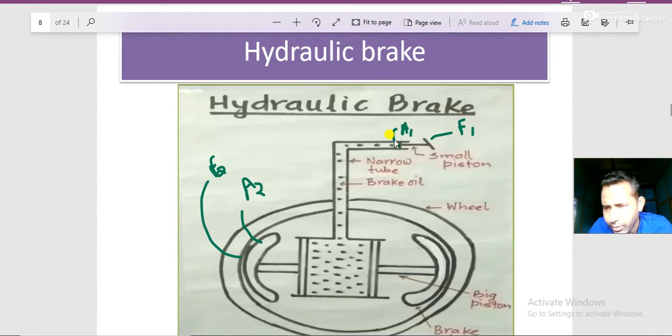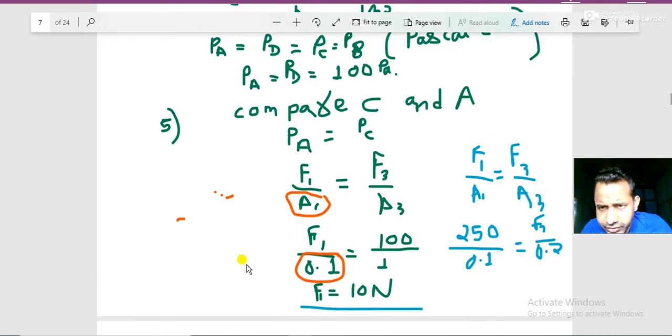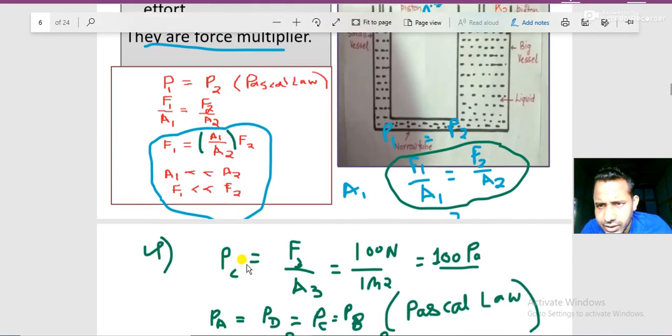You have learned Pascal's law, and pressure will also be the same over here, but F1 by A1 is the value, so you apply a small effort. The small area is over here and the big area is over here, so your force will be multiplied. So it's called a force multiplier. In the same way, over here after calculation you got the answer 1000.